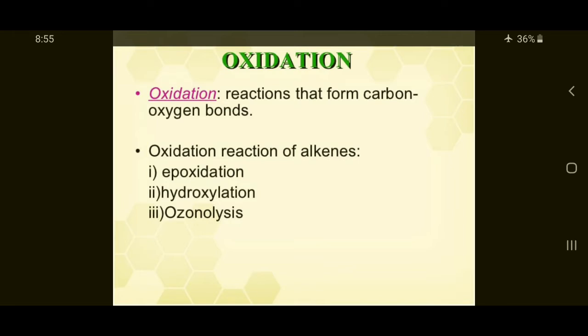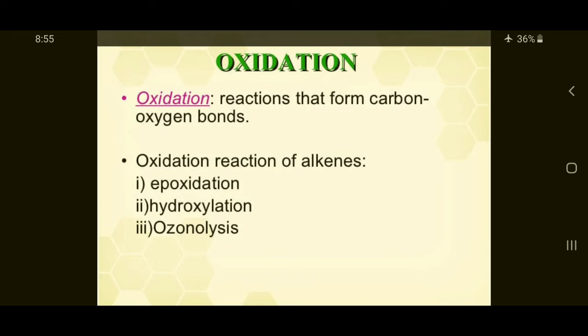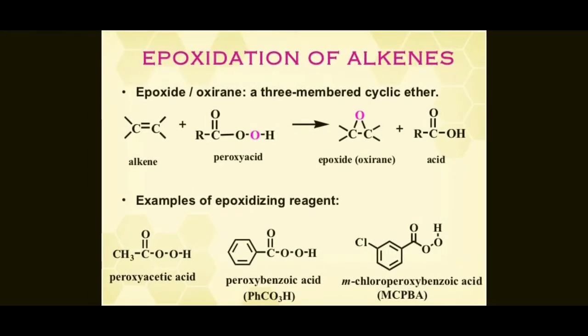Students, today I will discuss the oxidation reactions in the form of carbon-oxygen bonds, and the oxidation reactions of alkenes, that is epoxidation, hydroxylation and ozonolysis. So, epoxidation of alkenes: epoxidation of alkenes gives epoxides, three-membered cyclic ethers.